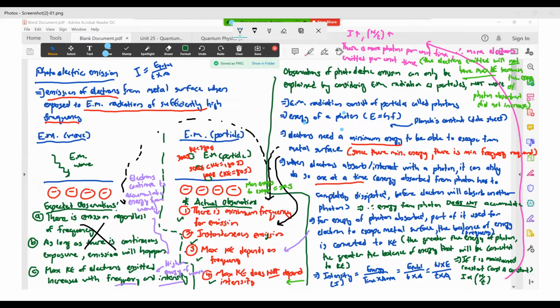I mentioned something like that. So say for example, here I have a case of 2 photons, one is 100 joules, one is 150 joules. Your electron here can absorb the photon of 100 joules. And if I say the energy required to remove the electron is 100 joules, this electron absorbs this 100 joules of energy. It will be able to escape, but there's no KE. It just goes to the surface and then gets absorbed back, that's all.